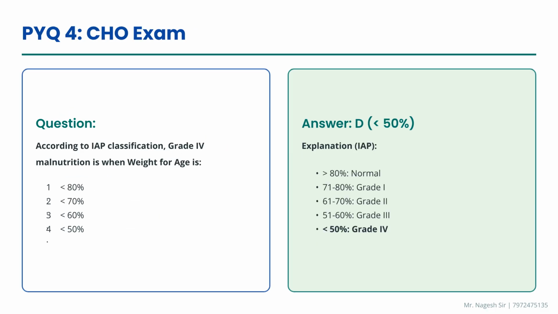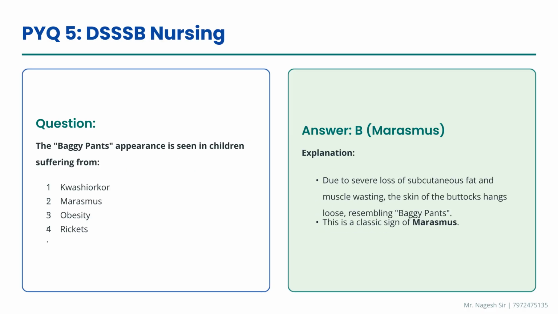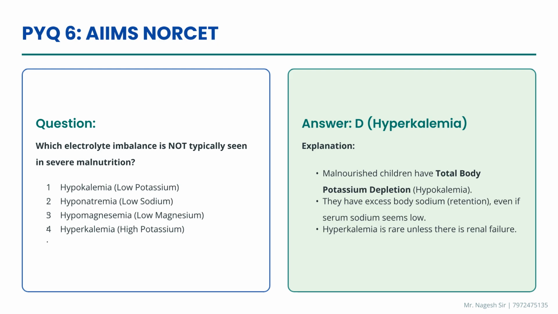Practice question 4. According to the IAP classification, grade 4 malnutrition is defined when the weight for age is less than 50%. Practice question 5. The baggy pants appearance is a classic sign seen in children suffering from marasmus due to the severe loss of muscle and fat. Practice question 6. Hyperkalemia, or high potassium, is not typically seen in severe malnutrition. Instead, children usually suffer from total body potassium depletion, or hypokalemia.